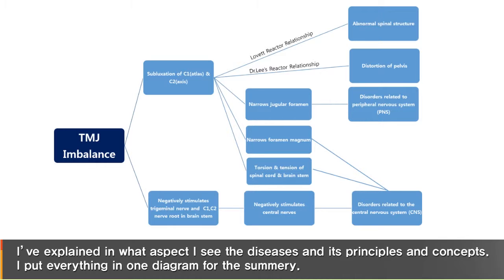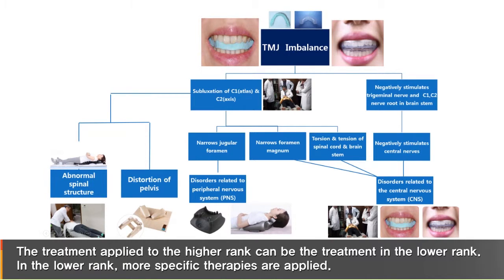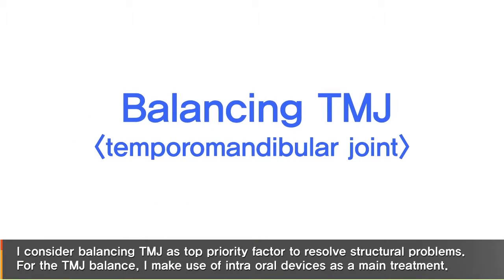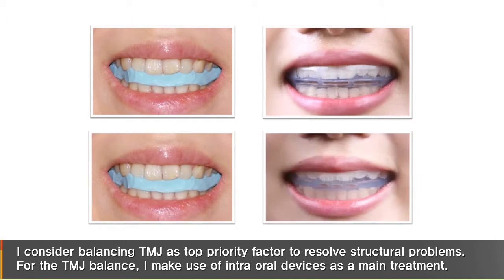I put everything in one diagram for the summary. For better understanding, I rotated the horizontal diagram in the previous slide into a vertical diagram. The treatment applied to the higher rank can be the treatment in the lower rank. In the lower rank, more specific therapies are applied. I consider balancing the TMJ as the top priority factor to resolve structural problems. For the TMJ balance, I make use of intraoral devices as our main treatment.